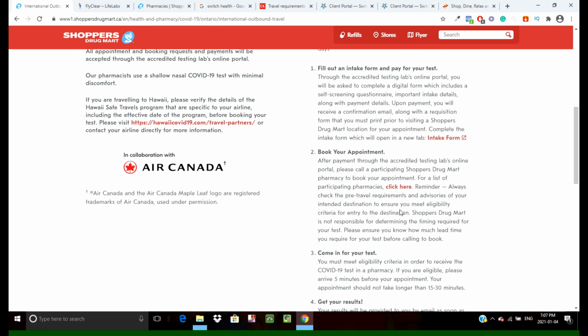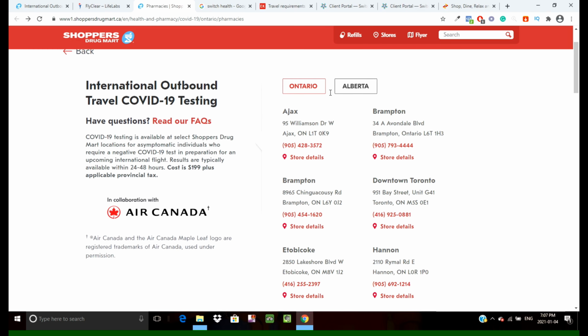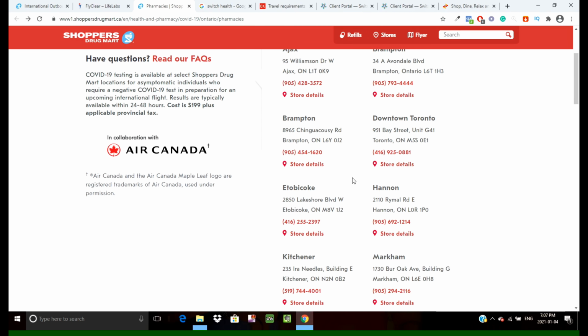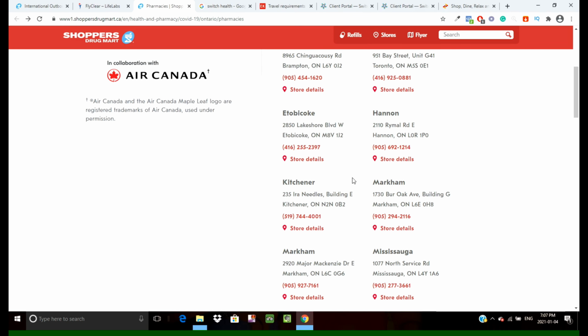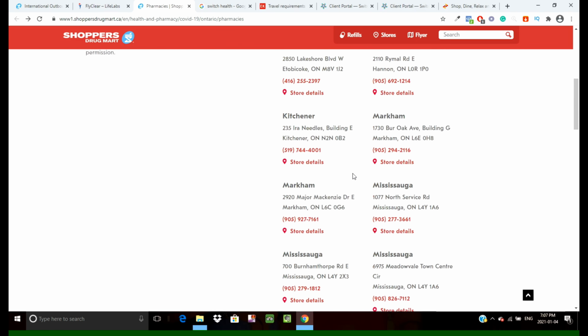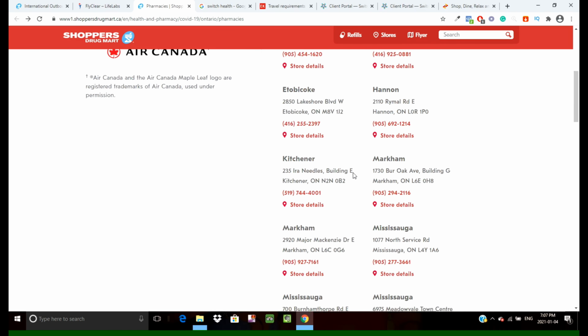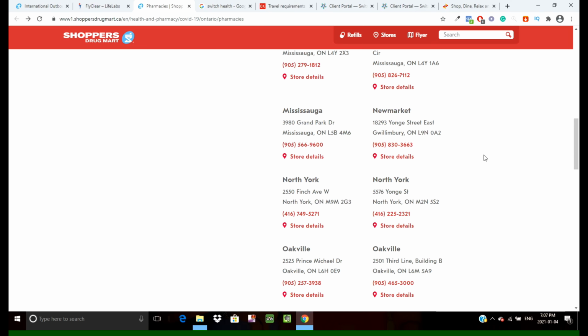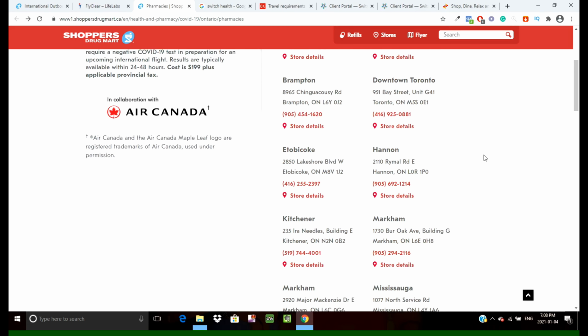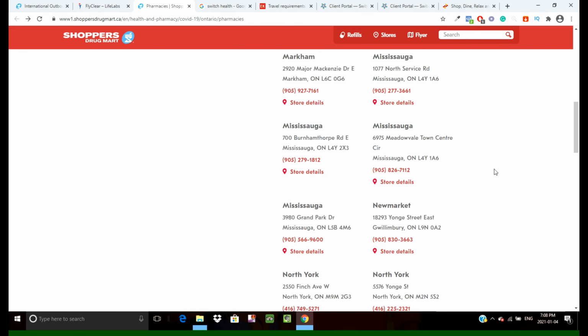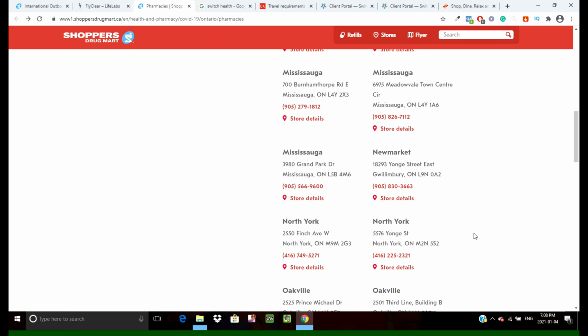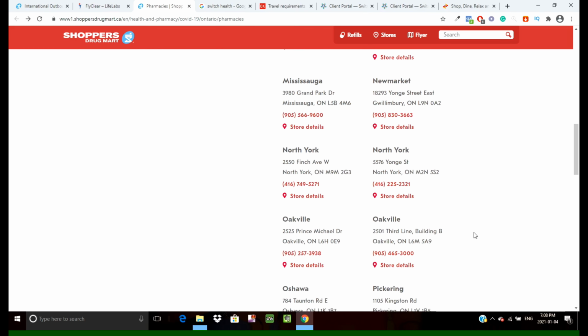under this section, check out the pharmacies. Once you click here, it will take you to this page. You can see in Ontario there are various Shoppers Drug Mart locations doing the COVID-19 test for travelers. You can check the addresses, and if it's nearby your home, you have to call them to make the appointment in advance and get the test done.